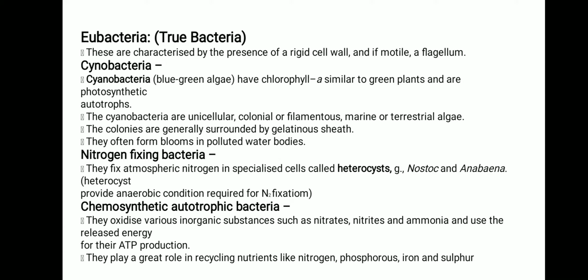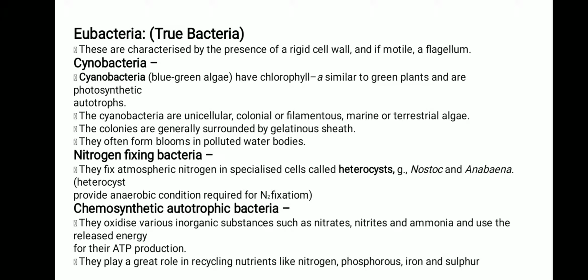Next is eubacteria. We know that eu means true bacteria, bacteria with a true type of structure. It means the basic things which are really required for any organism. Yes, this is bacteria, yes, this is that.